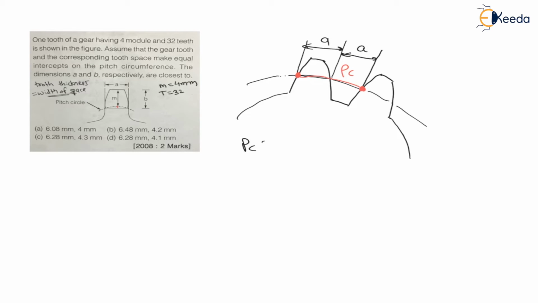Pc is equal to pi into m, pi times module, right? Which is nothing but a plus a, as given in the data. Therefore pi into module is equal to 2a. Therefore a is equal to pi m divided by 2, which is nothing but pi into 4 divided by 2,